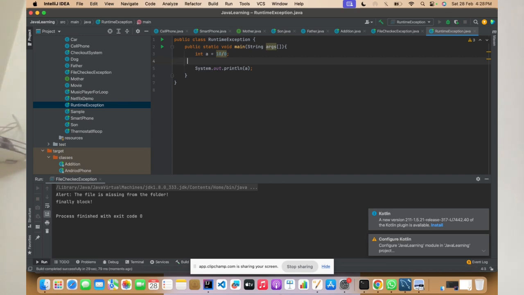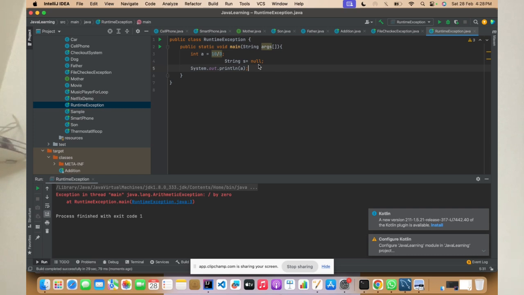So for example, you are having string. If you check, it has given arithmetic exception, division by 0. Okay, so you say string s equals to null, and you're trying to access s dot, one second, s dot.